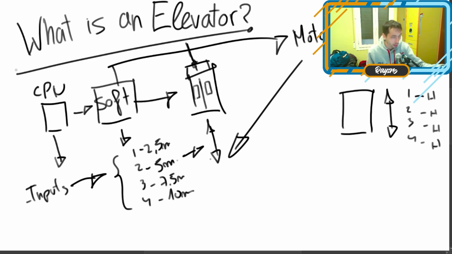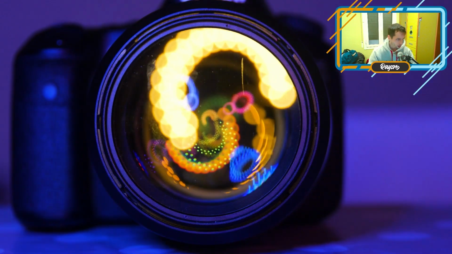We had a tiny explanation of the CPU, which was its own thing, and then it had software, and the software would receive the inputs and say, okay, what input have you given me? One, that I need to go to this given height. It's just that simple. And then the software turns on the motors to go to that height until it reaches it. And once it reaches that height, there's a trigger that tells you, hey, I reached the height. But it's going to be really interesting to make it in a video game scenario. Ooh, I don't know how it's going to go.